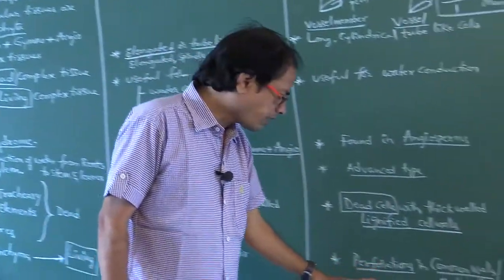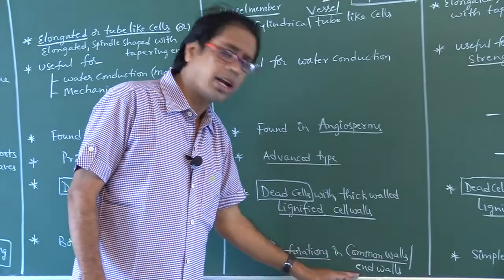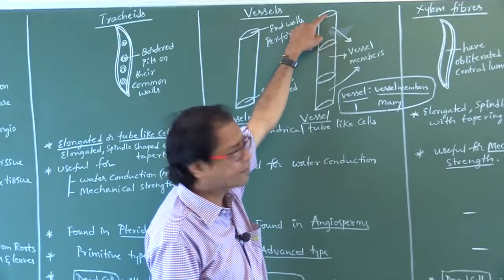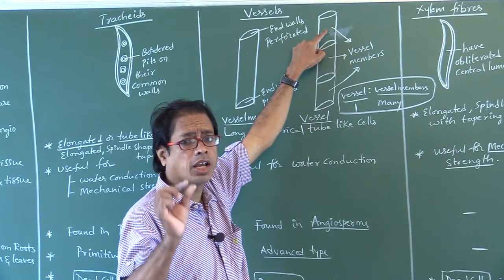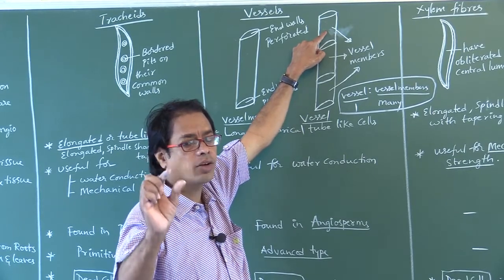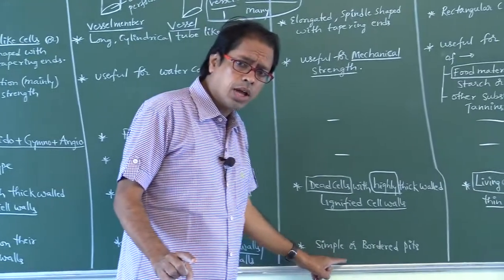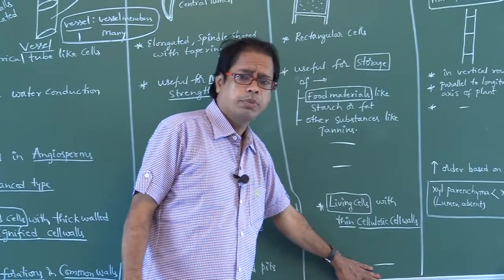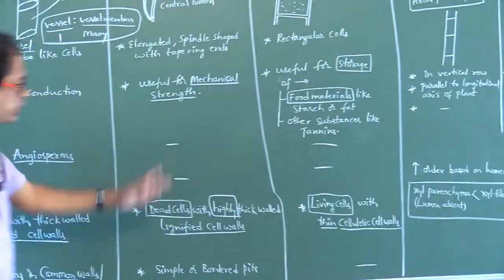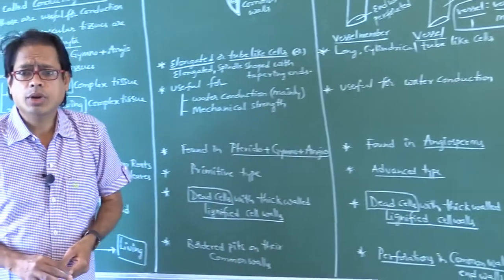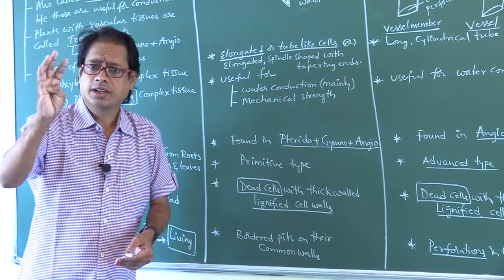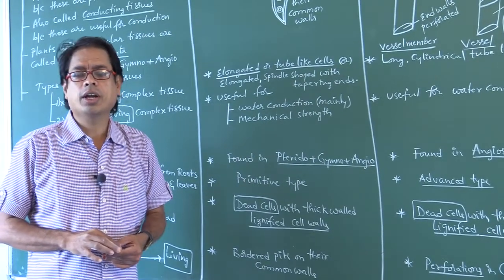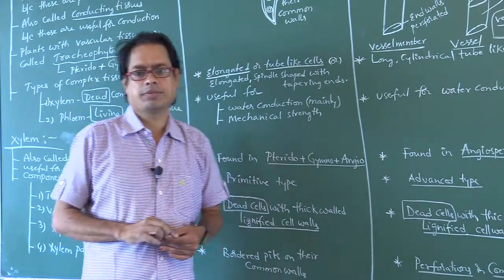Here perforations are present in common walls or end walls. This is the perforation, this is the perforation. Perforations are present on their common walls, also called end walls. Here simple or bordered pits are present. Here that type of pits are absent. Did you understand, my dear students? Like this you have to study. So dead components of xylem are tracheids, vessels, xylem fibers. The living component of xylem is xylem parenchyma.